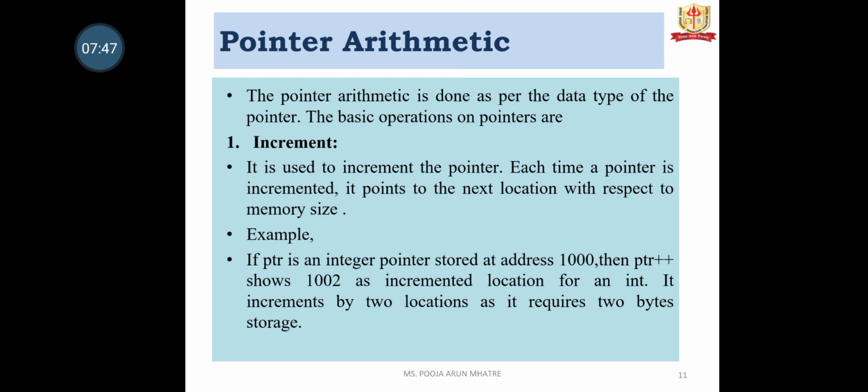Pointer arithmetic. The pointer arithmetic is done as per the data type of the pointer. The basic operations on pointers are, first, increment. It is used to increment the pointer. Each time a pointer is incremented, it points to the next location with respect to the memory size. For example, if ptr is an integer pointer stored at the address 1000, then ptr++ shows 1002 as the incremented location for an integer. So it increments by 2 locations as it requires 2-byte storage.